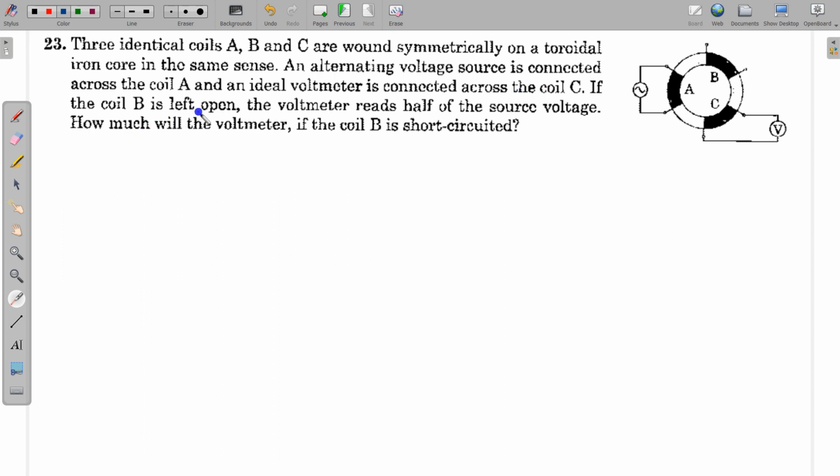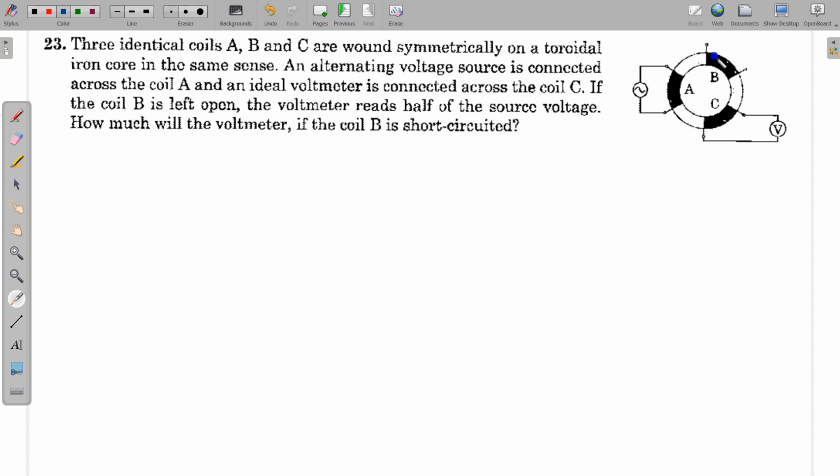If the coil B is left open, the voltmeter reads half of the source voltage. How much will the voltmeter read if the coil B is short circuited? So what is the reading of this voltmeter if this coil B is short circuited?